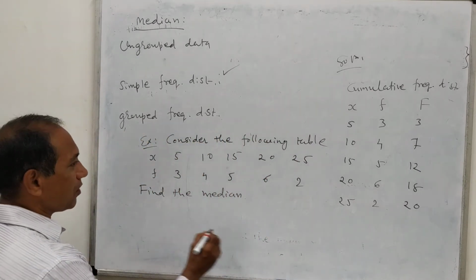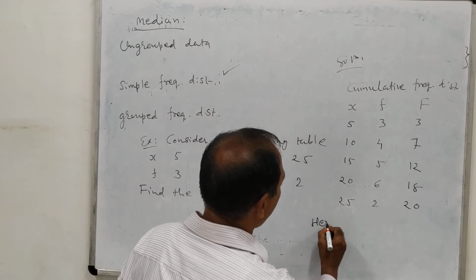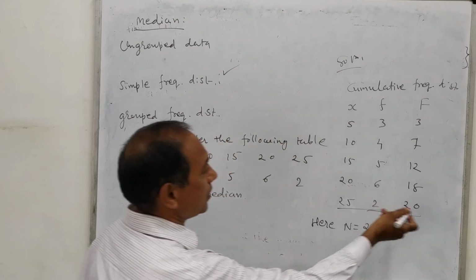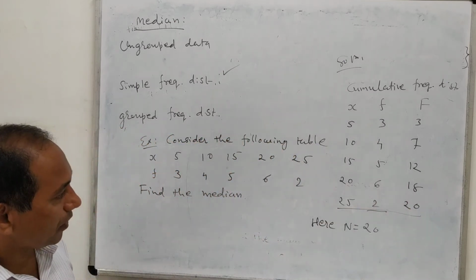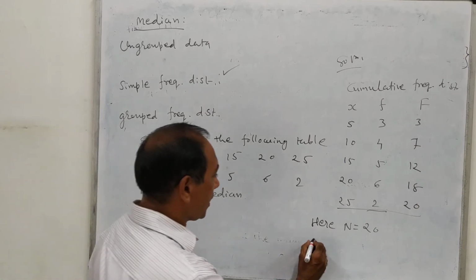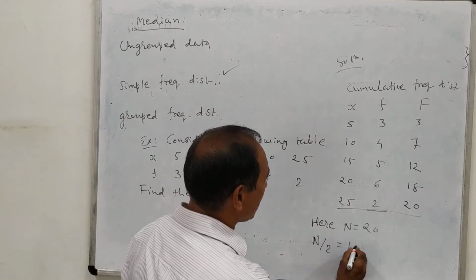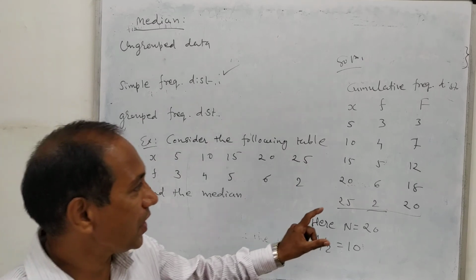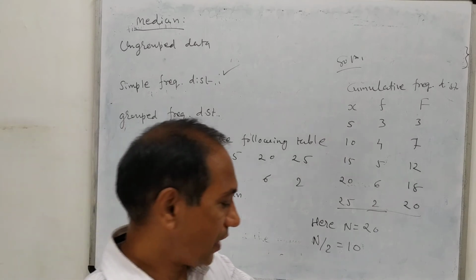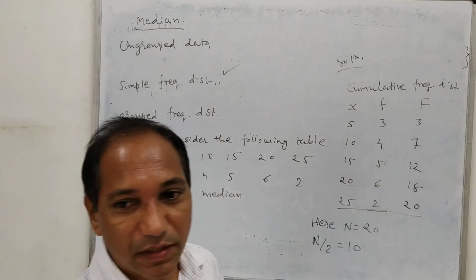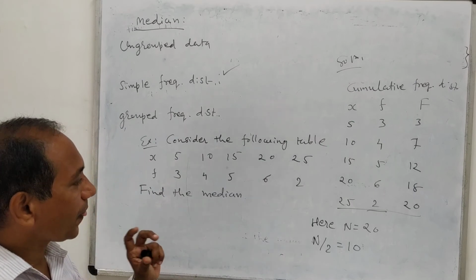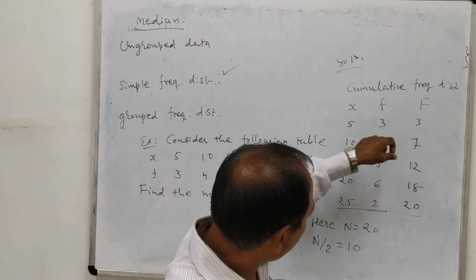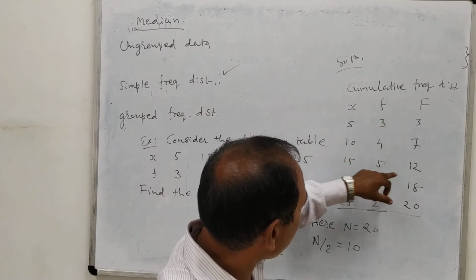And here first of all find capital N, that means the total of the frequencies, and it is 20. Then find capital N by 2. Capital N by 2 here is 10. So from this table find the cumulative frequency just greater than 10. In the column of cumulative frequency, the value just greater than 10 is 12.